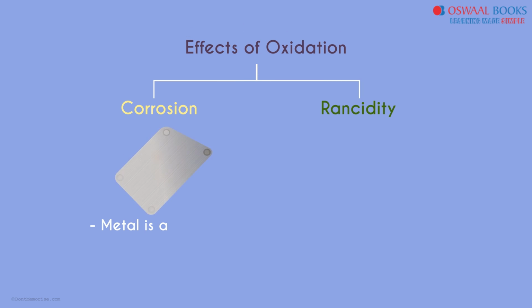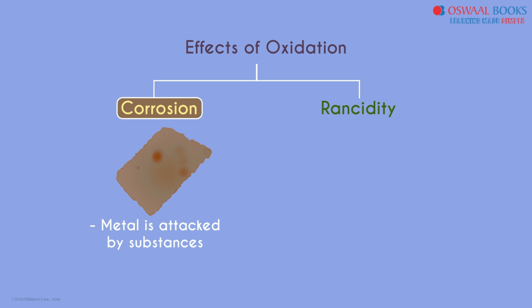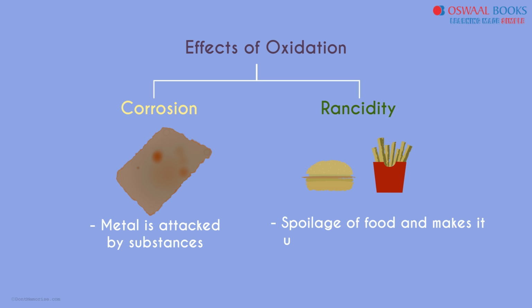When a metal is attacked by substances around it, the metal is said to corrode and the process is called corrosion. Rancidity most often means spoilage of food in such a way that it becomes undesirable for consumption.